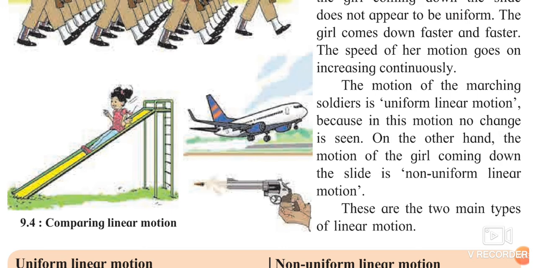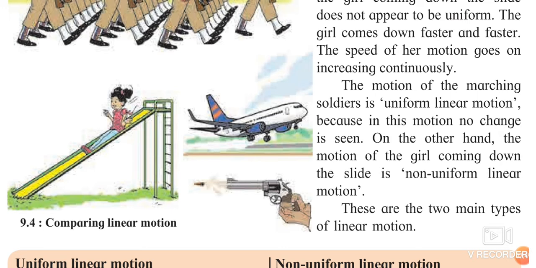First she can do it in 10 seconds, next in 18 seconds, sometimes she can take 1 minute also to go from one place to another. So it is not taking an equal time. Her speed is increasing when she is coming down, and it goes on increasing again and again.